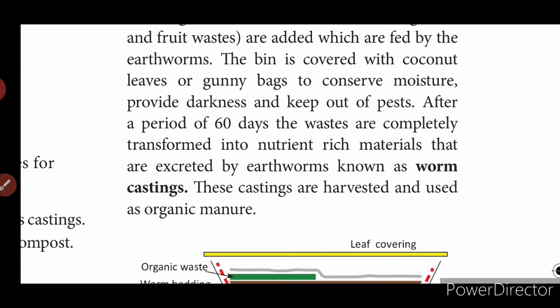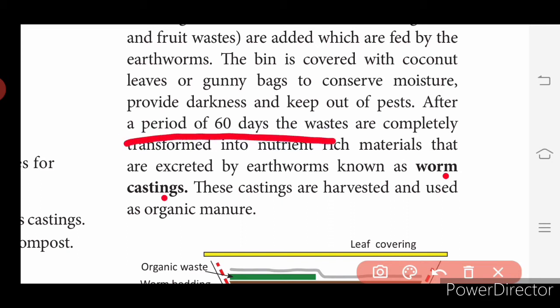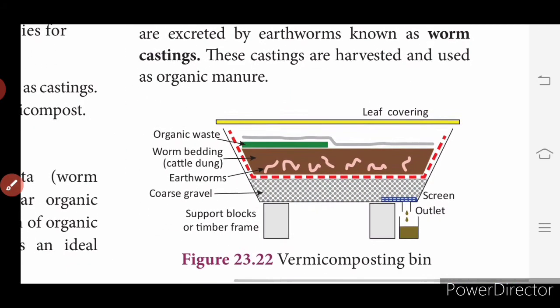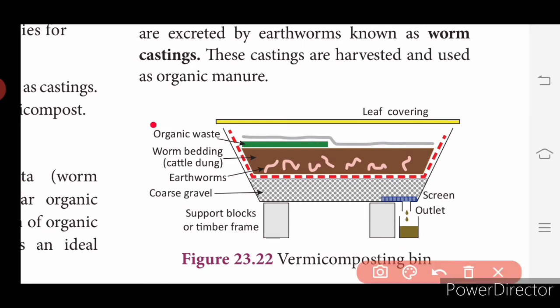as worm castings. What is worm casting? 2-mark question. After a period of 60 days, waste is completely transformed into nutrient-rich material that is excreted by the earthworms, known as worm casting. So these castings are harvested and used as organic manure. See the picture of the vermicomposting bin. Here you have organic waste, worm breeding, earthworms, coarse gravel, support blocks of timber frame, screen outlet, and here you have the worms, leaf coverings.